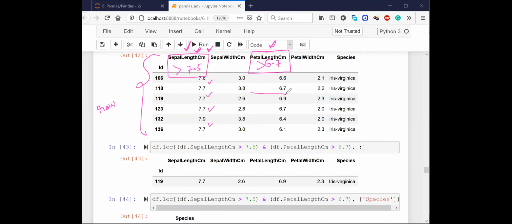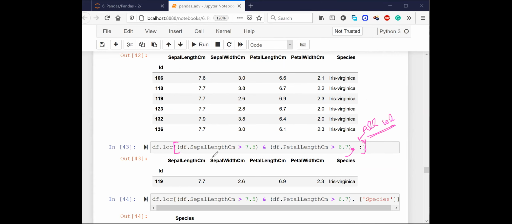Do you see that this is the only row? Only one row is there which is having both the conditions as true, right? And how do we write such kind of conditions? We simply put it like this. We have a box, there is a column, comma. This column means all columns. And this part here represents the condition that I want to put on the rows.